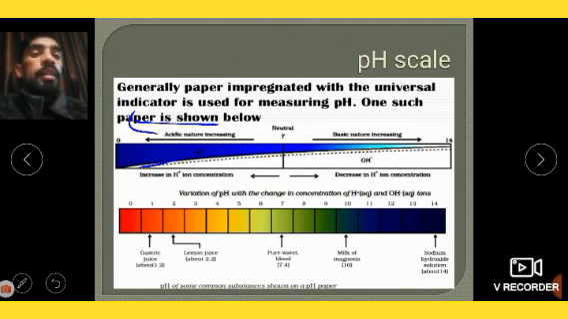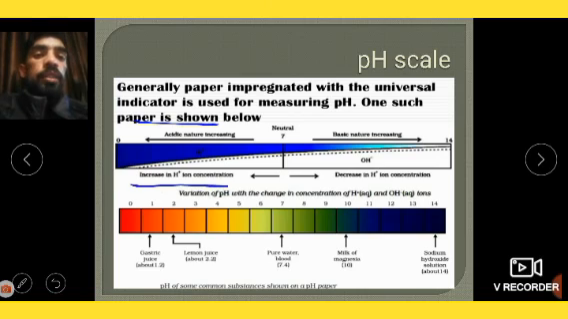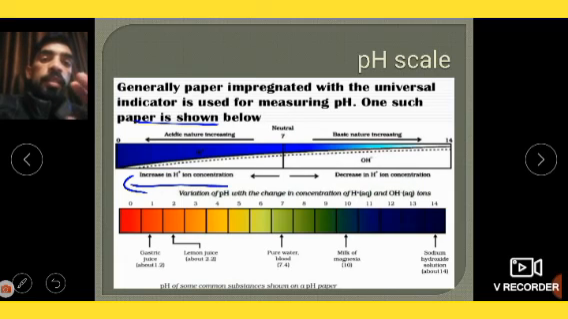But as the hydrogen ion is decreasing, hydroxide ion is increasing. Okay, so an increase in hydrogen ion is acidic. A decrease in hydrogen ion is basic. Neutral is 7, where the total number of acid and base is equal.